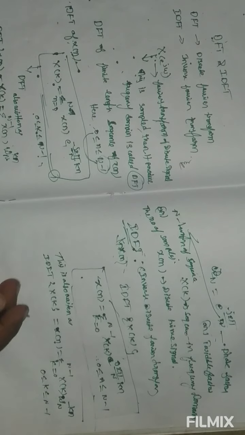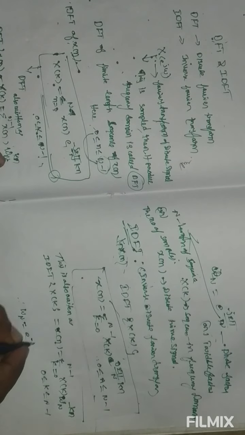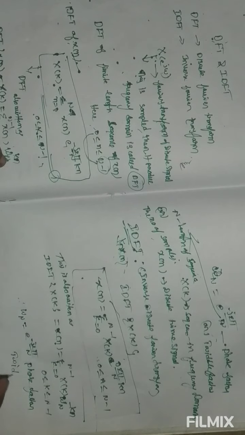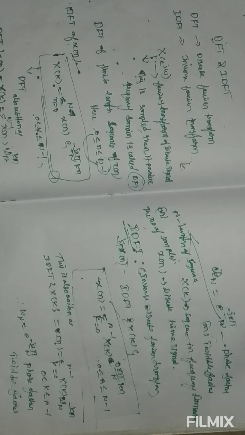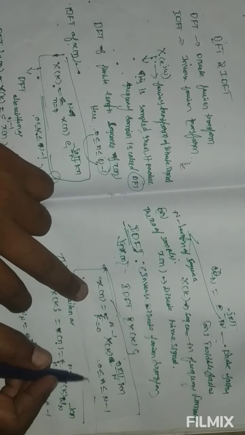Similarly, comparing the two expressions, omega N is e power minus j 2 pi by N, the phase factor or twiddle factor. This is the inverse discrete Fourier transform of the discrete time signal.